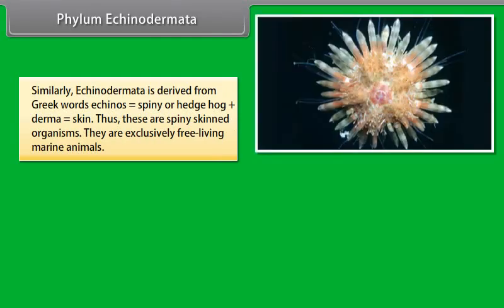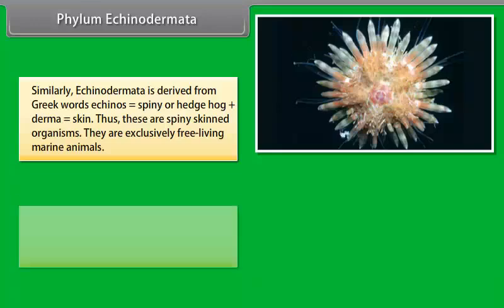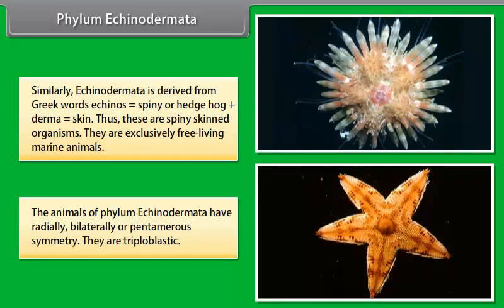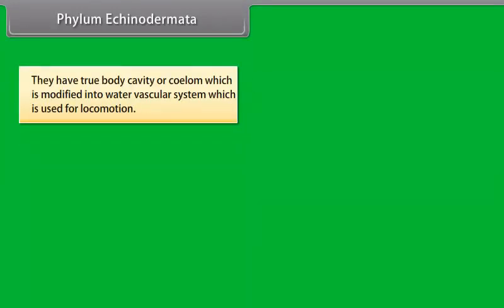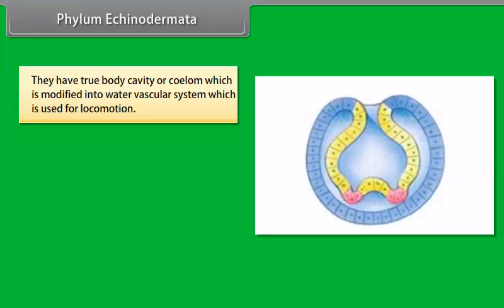Phylum Echinodermata. Echinodermata is derived from the Greek words echinos, which is spiny or hedgehog, plus derma, which is skin. Thus, these are spiny-skinned organisms. They are exclusively free-living marine animals. The animals of phylum Echinodermata have radial, bilateral, or pentamerous symmetry. They are triploblastic. They have a true body cavity or coelom, which is modified into the water vascular system, which is used